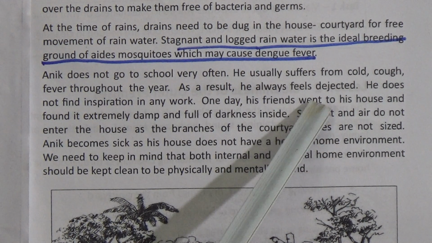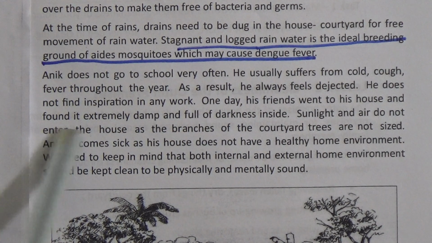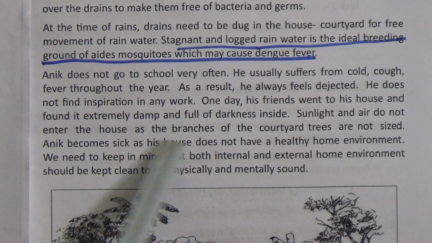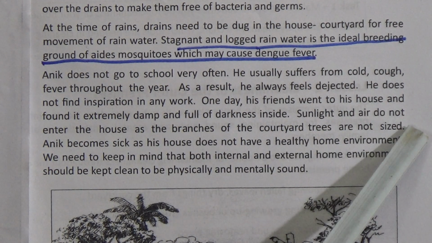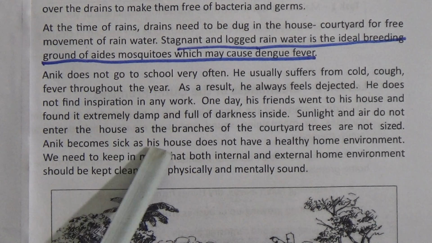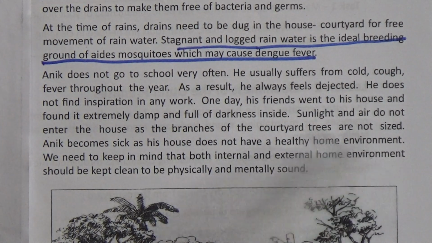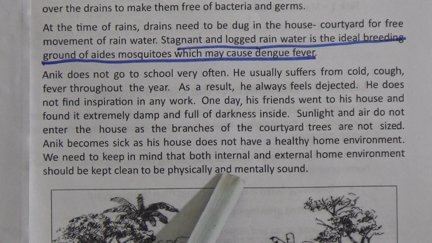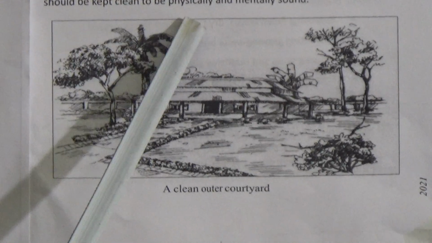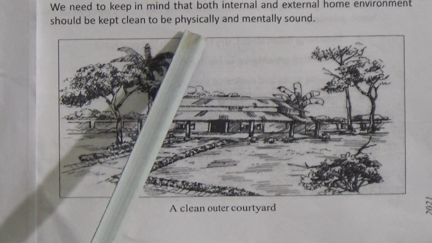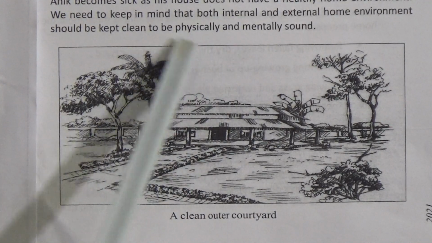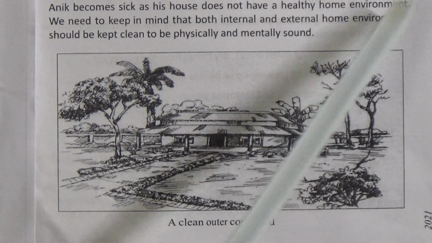One day, his friends went to his house and found it extremely damp and full of darkness inside. Sunlight and air don't enter the house as the branches of the courtyard trees are not sized. Onik becomes sick as his house does not have a healthy home environment. We need to keep in mind that both internal and external home environment should be kept clean to be physically and mentally sound. So, from this chapter, we can say that for our sound health and mind, our internal and external home environment should be cleaned.